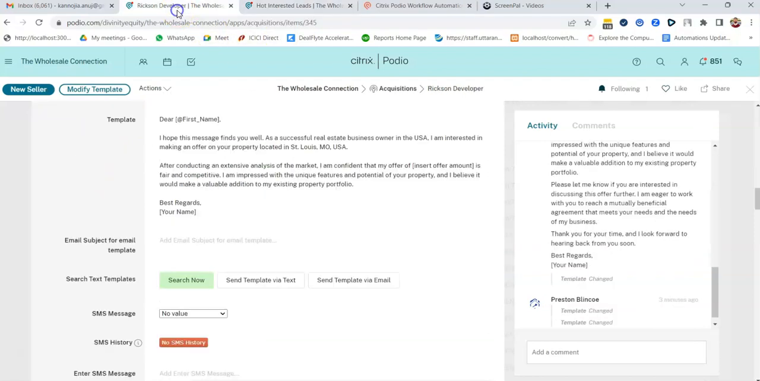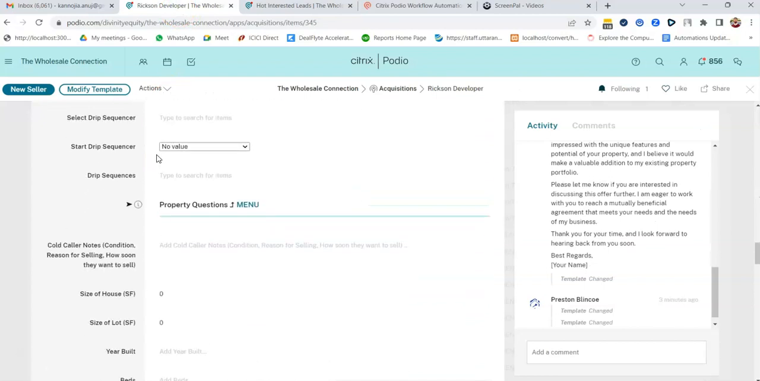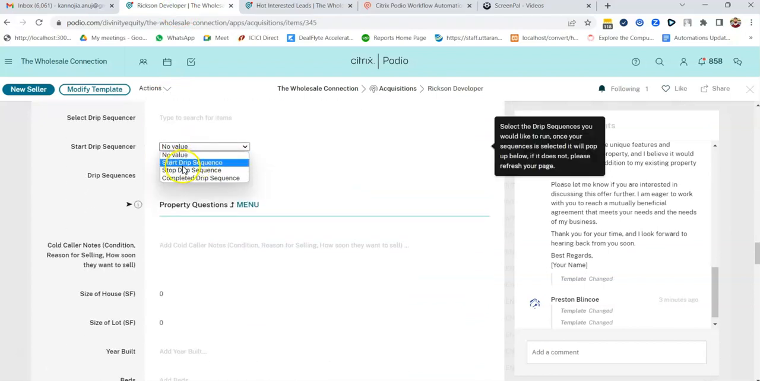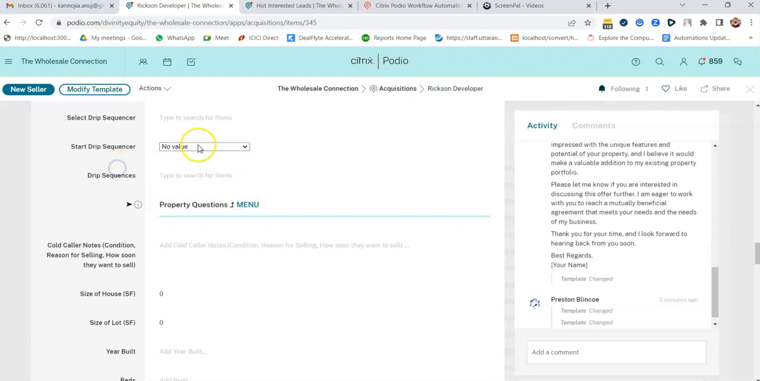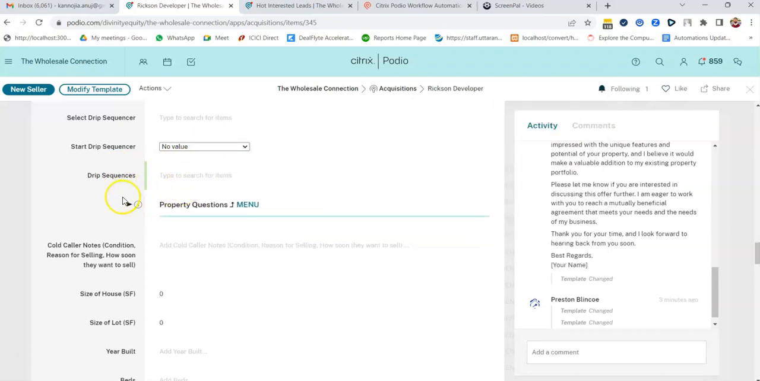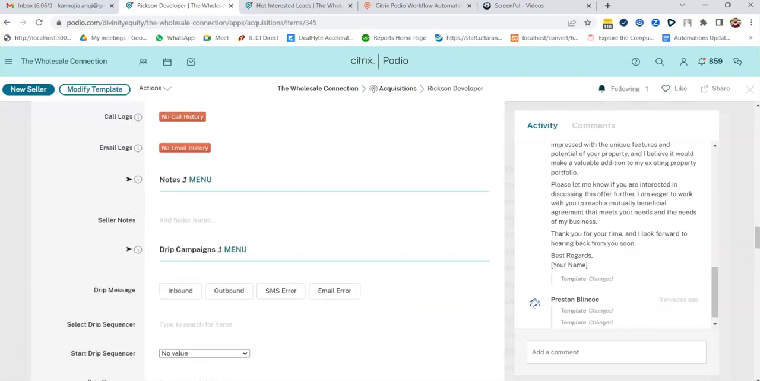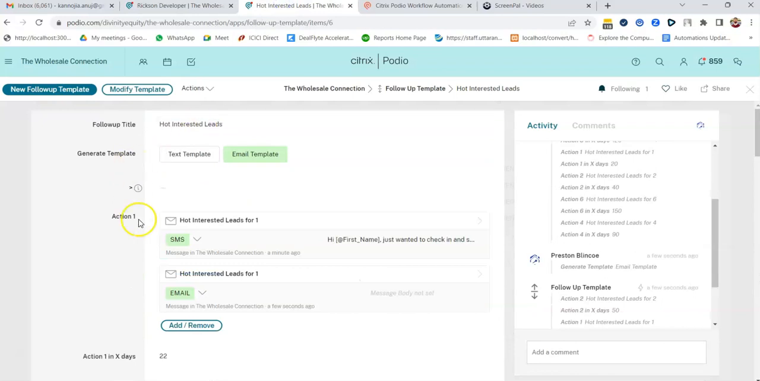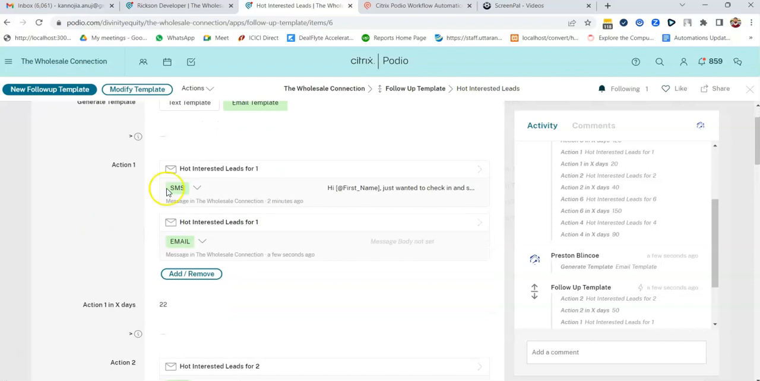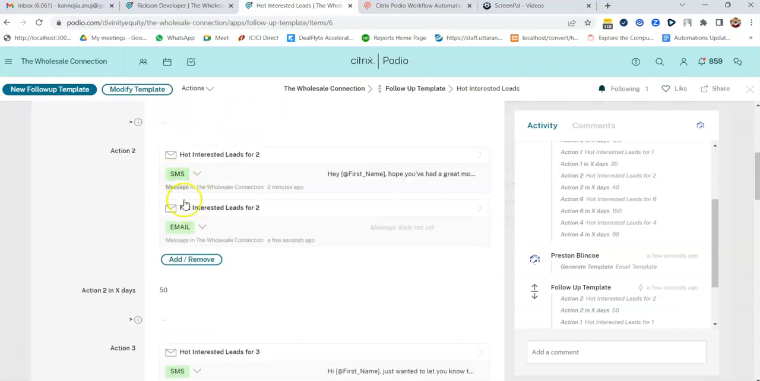When this template is done, just go over here and start your sequencer from here. Start drip sequence. You just need to do the start automatically, and you need to select that drip campaign from here and select that. So that is going to get started automatically. So this is how you can start the drip. Now you see it has also made an email template. This one is SMS, this one is email. So it is sending a combination of SMS and email.